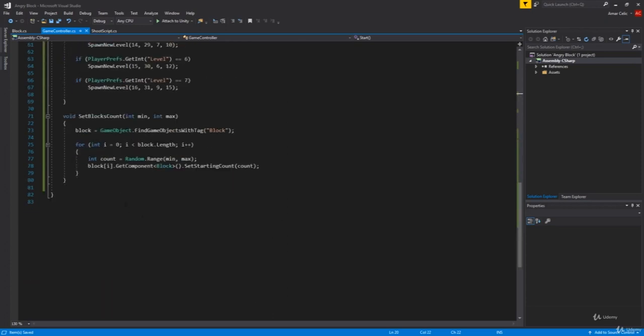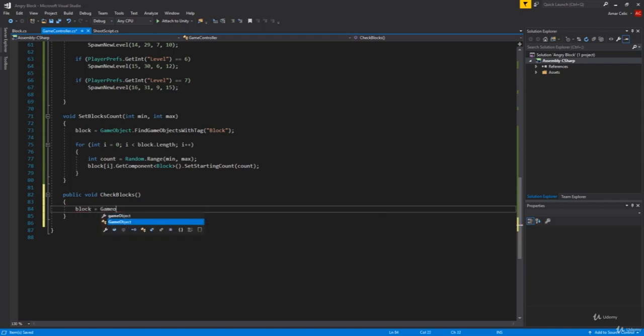Well, basically, we're gonna have another function, which is gonna be void check blocks, like this. And it will be public void, so public void check blocks. And here we're gonna say that our block equals GameObject.FindGameObjectsWithTag, and we are searching for the tag "block" in quotes, and a semicolon.